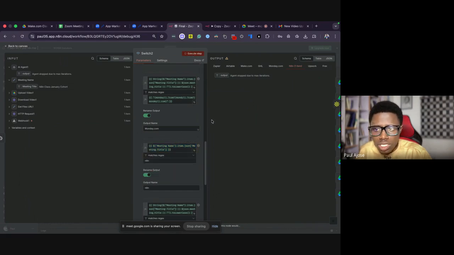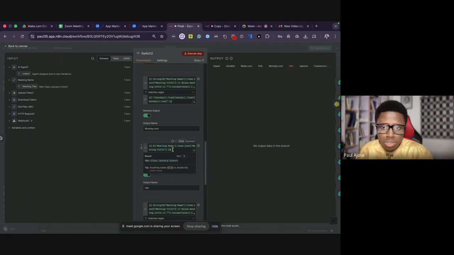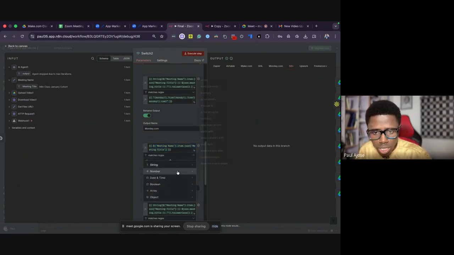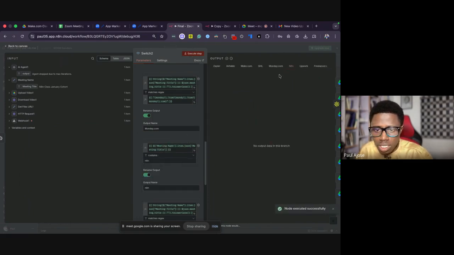But if you notice this, we are not going to get any results. Why? Because what I used here is fixed. And because of that, the name here started with capital N. That was the problem. And in the process of searching, I was able to get it particularly from ChatGPT, that I can change this in such a way that the text will be read in lowercase. Sorry, this was actually contains. That was what was there before. Contains. So if we execute it, we have no result, as you can see.